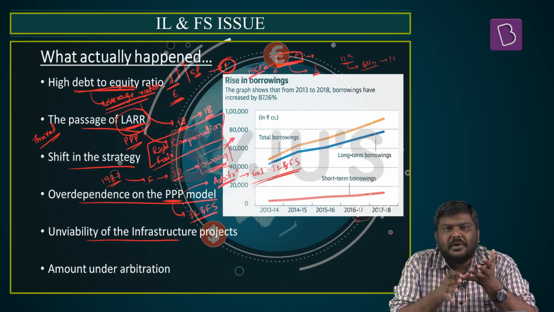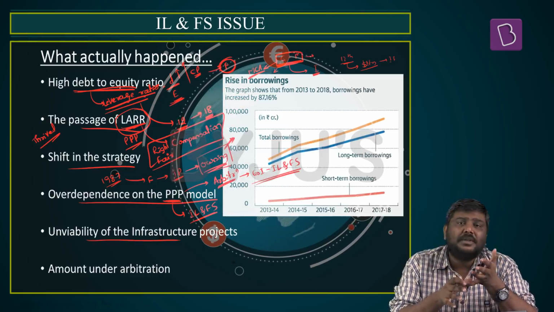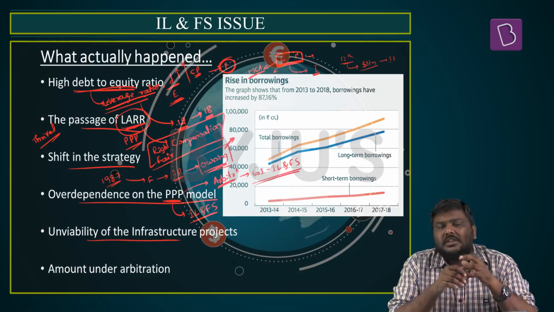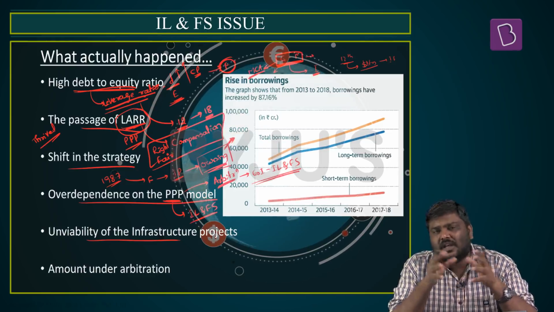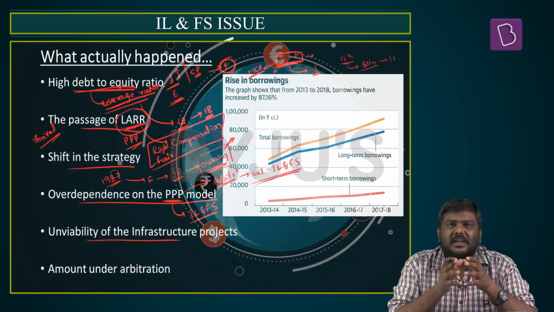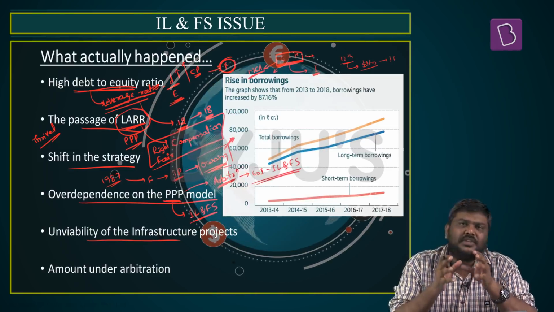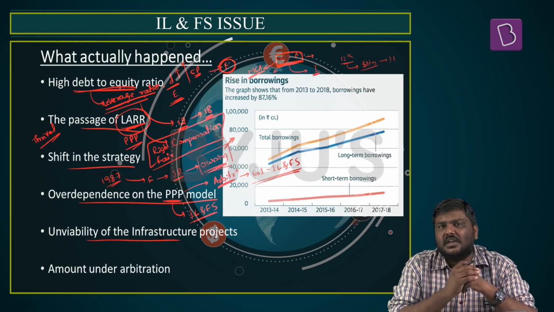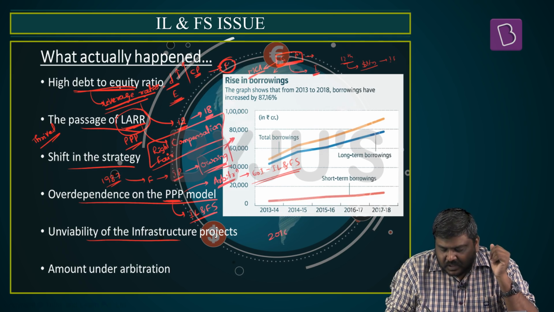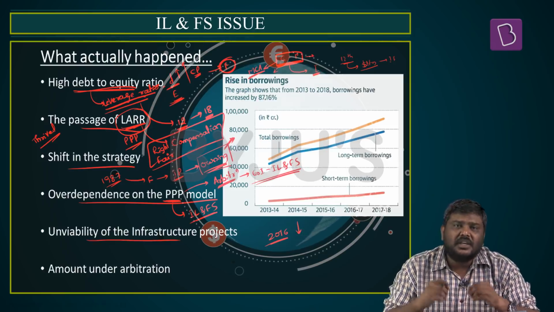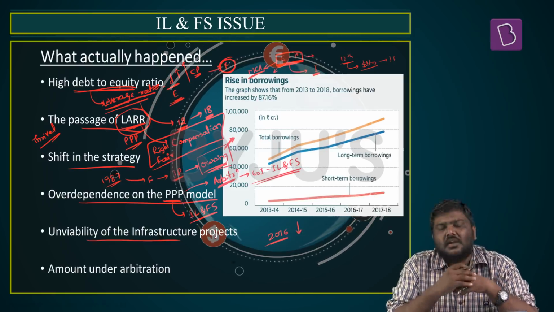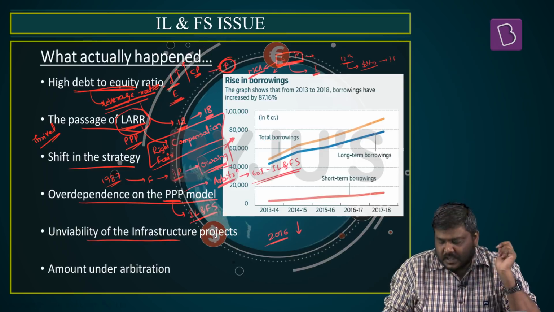On one side, the Government of India did not help these companies acquire the land, and they could not get easy licenses or clearances. On the other side, the banks understood that there were issues with the finances of IL&FS, and from 2016 itself, the banks started reducing their exposure in terms of loans given to these companies of IL&FS.